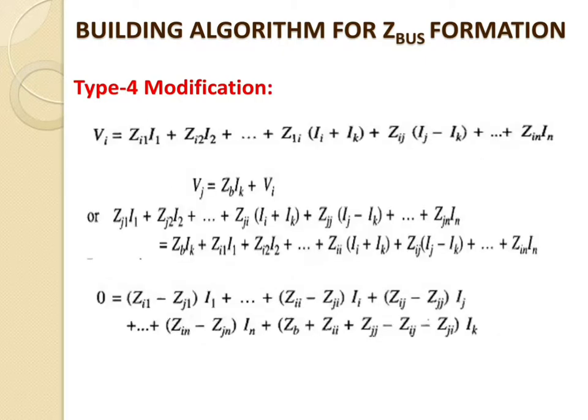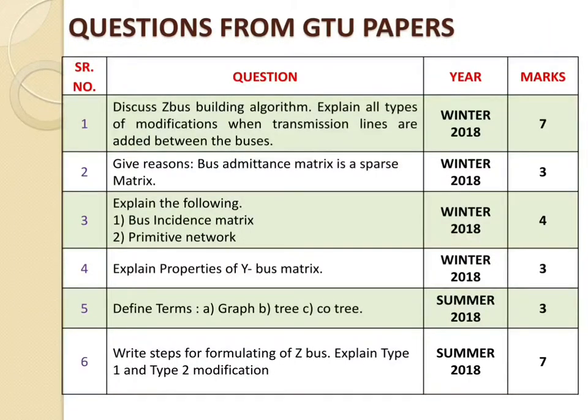As per today's lecture, we have discussed type 1 and type 2 modification for the Z bus algorithm. In total there are 4 modifications: type 1, type 2, type 3 and type 4. All 4 categories have a different equation for the building algorithm of Z bus.